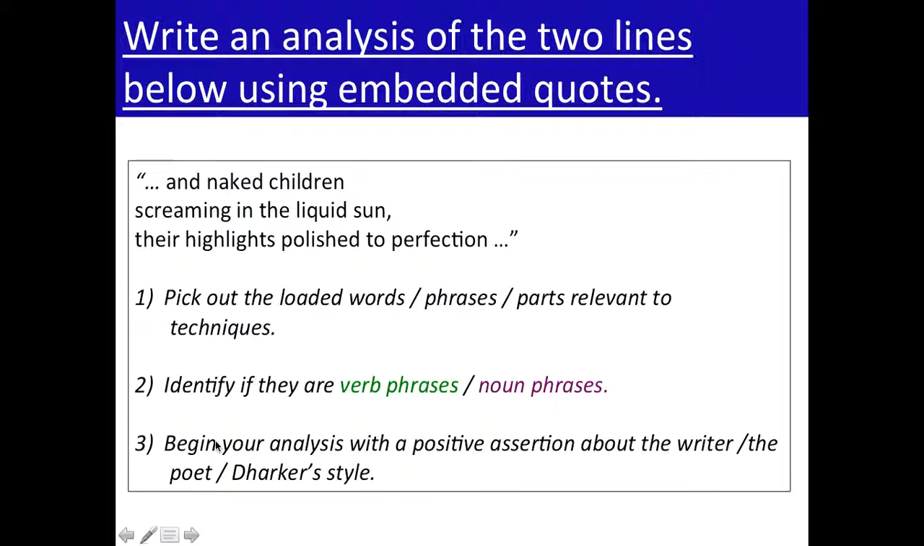Then, begin your analysis with a positive assertion about the writer, the poet, or Darker's style. The way that the poet describes Darker's use of this technique suggests. The fact that the poet suggests that. Those are all helpful orienter phrases that will allow you to try and build a piece of embedded analysis sentence by sentence. So think of this one sentence at a time. Every single loaded phrase needs a new sentence with that full pattern: subject, verb phrase, object, noun phrase.